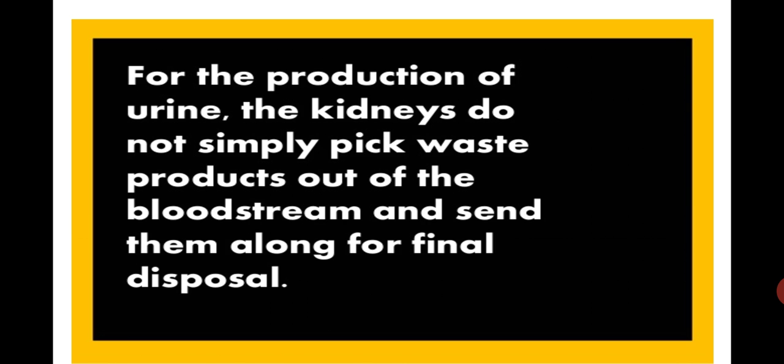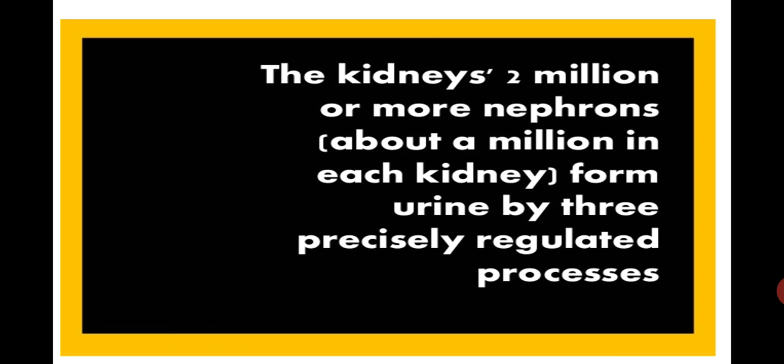For the production of urine, the kidneys do not simply pick the waste products out of the bloodstream and send them along for final disposal, but it includes a precisely regulated process, and in this lesson we are going to read all these steps.